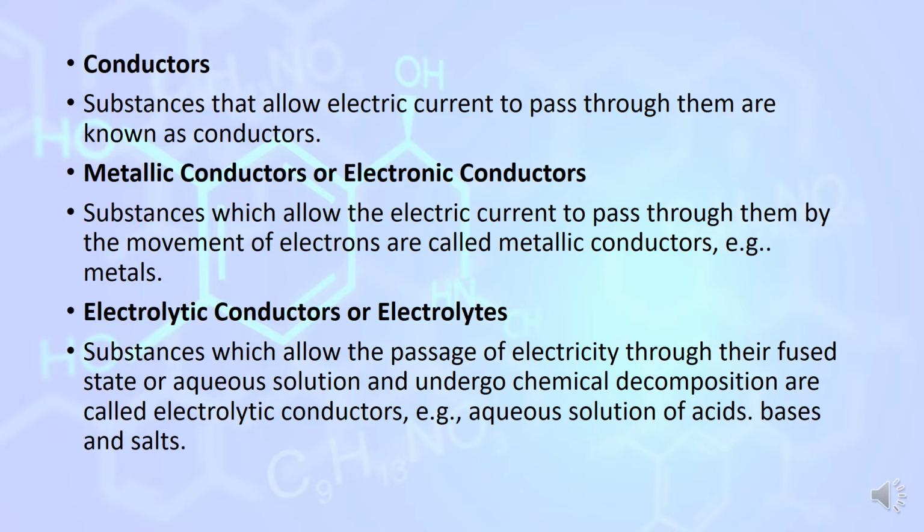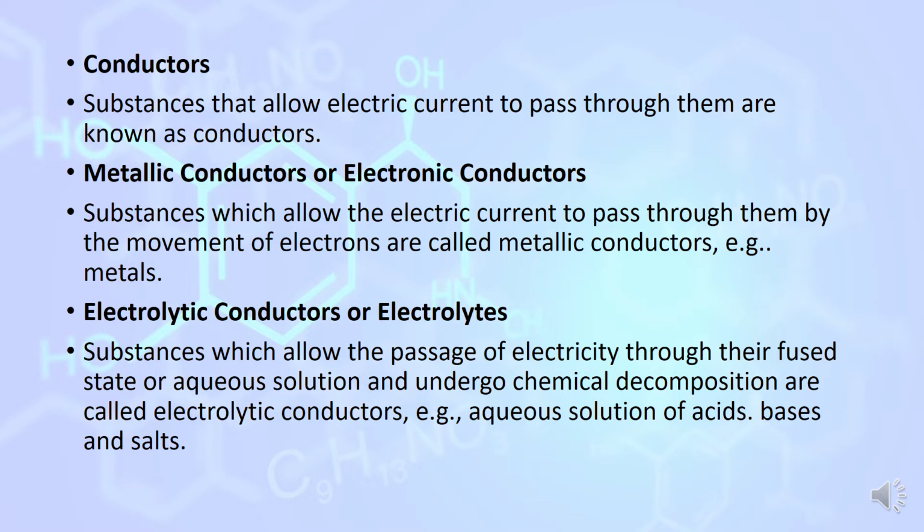Electrolytic conductors allow the passage of electricity through their fused state or aqueous solution and undergo chemical decomposition. In metallic conductors, no chemical decomposition takes place, but in electrolytic conductors, chemical changes take place. For example, copper is a metallic conductor.